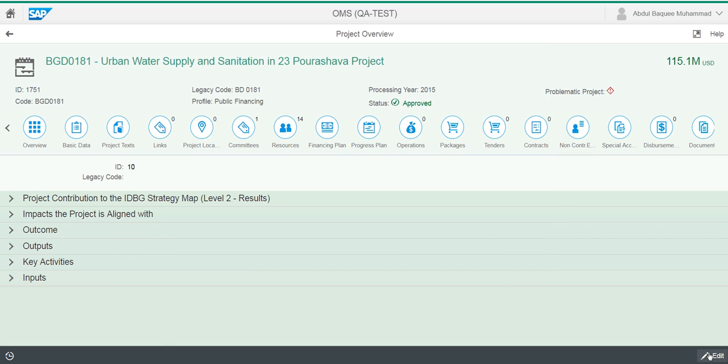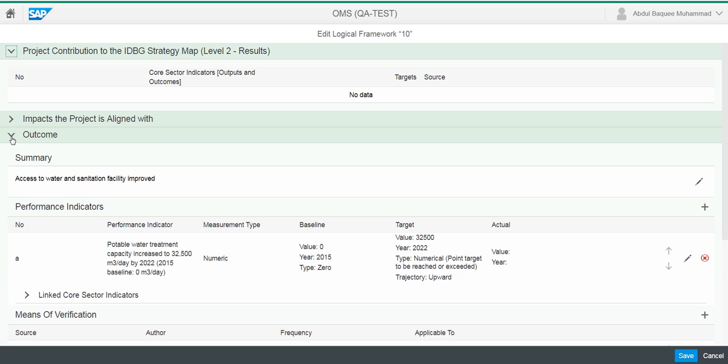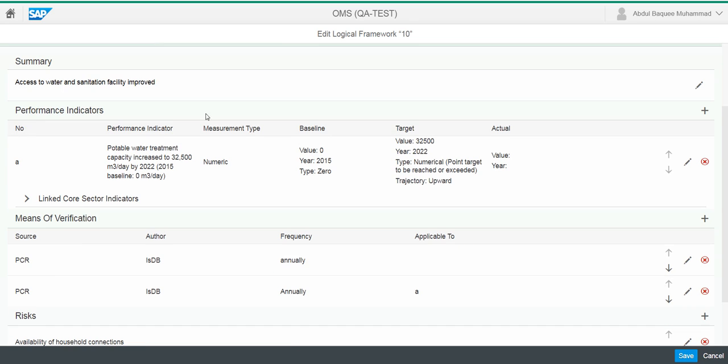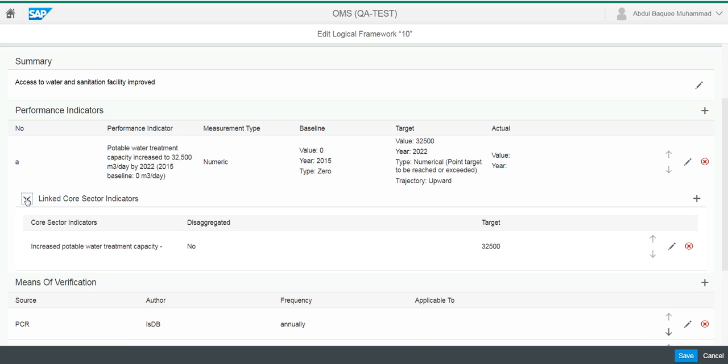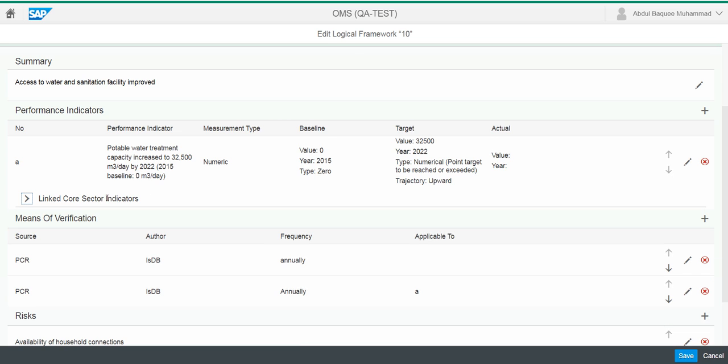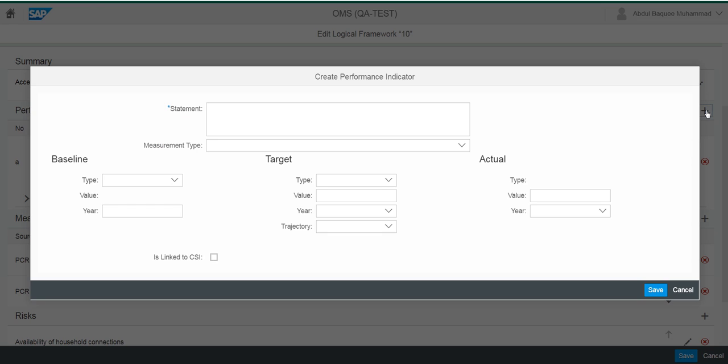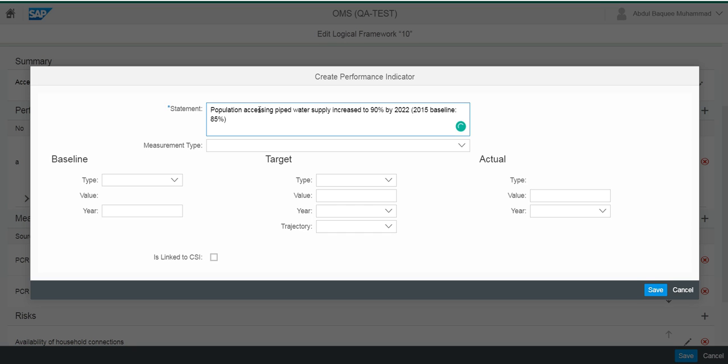So again, we just go to edit and we find our outcome, the first one, which is titled A, and it was linked to a CSI. So let's do another performance indicator by clicking on the plus sign over here, and then just let's paste it here. So again, be sure to adhere to the linguistic style that said increased is the action word in past tense coming towards the end, and this is a percentage.